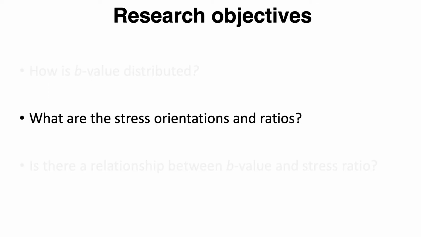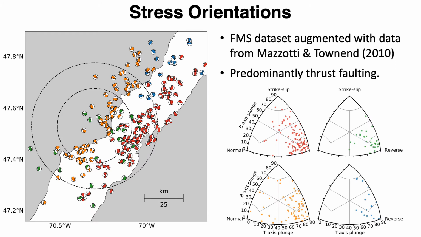Next, we investigate stress ratios and orientations of the principal stresses within these clusters. As I mentioned earlier, in situ stress measurements are impractical for greater depths, that is, middle crust and deeper. So we use focal mechanism solutions to invert for stress ratios and orientations. We calculated 161 focal mechanisms for events of magnitude 1.3 and above. We augment our dataset with focal mechanism data from Mazzotti and Townley in 2010.